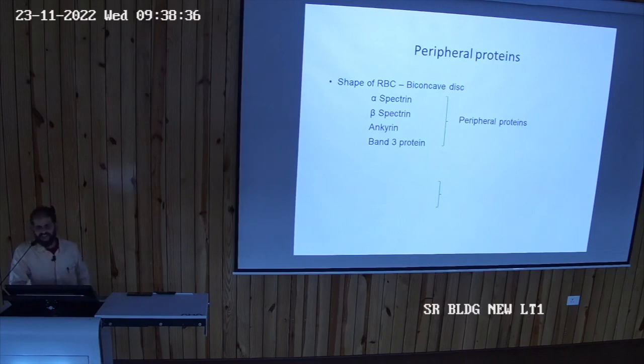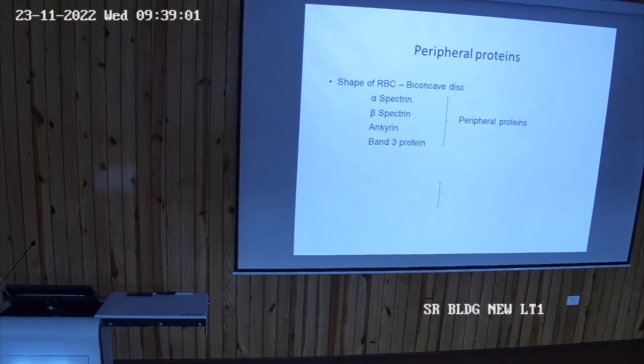If there is mutation in these proteins, what will happen? Shape will change, है ना? And the shape may change to, it may become spherical, है ना? It may become ellipsoid. हेरिडिटरी एस्फेरोसाइटोसिस कहते हैं, आगे पढ़ोगे ब्लड में हेरिडिटरी एस्फेरोसाइटोसिस हो जाता है, हेरिडिटरी एलेप्टोसाइटोसिस हो जाता है.